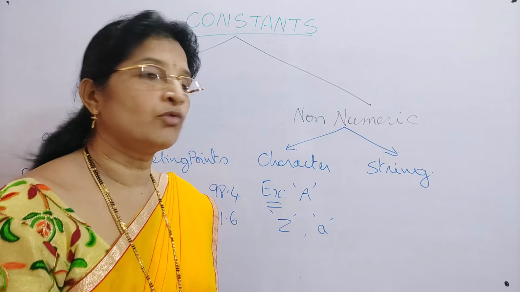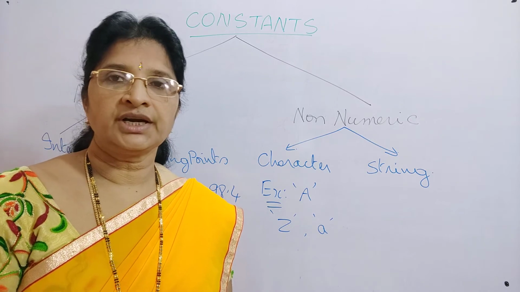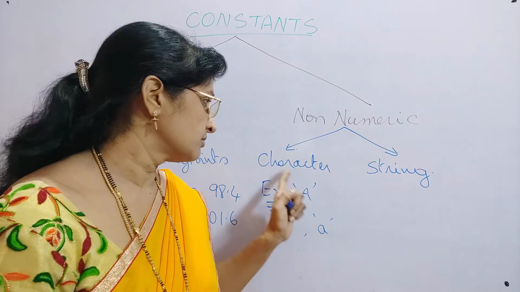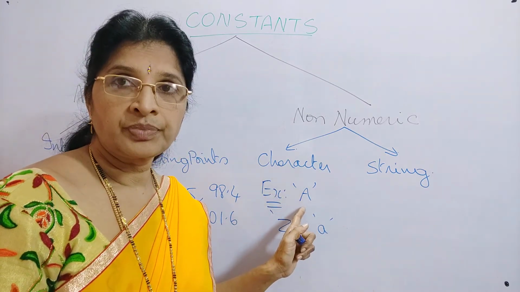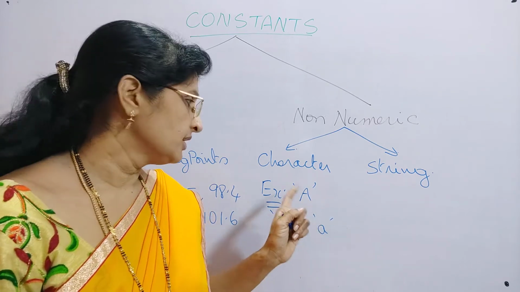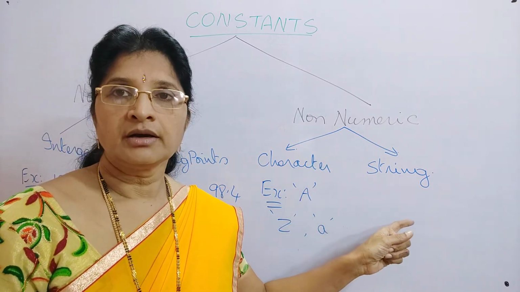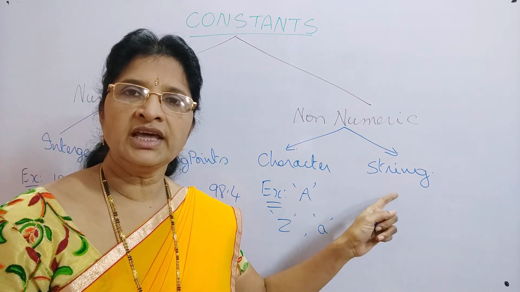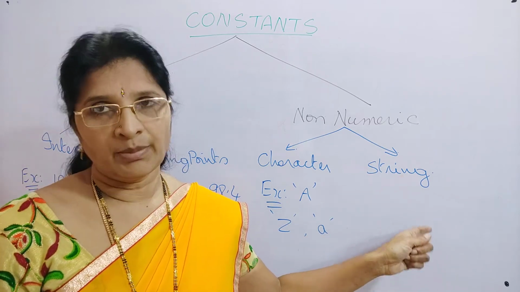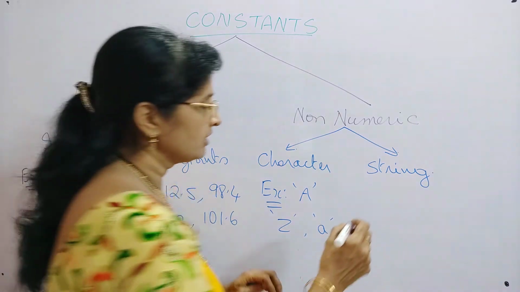Whenever you want to represent a string in C language, it is represented in double quotations. So in C language these are the rules: characters, not only for constants, whenever you represent a character, should be represented in single quotations, and whenever you want to represent strings, they must be represented in double quotations. Even if it is a constant, because it is a string, it must be represented in double quotations.